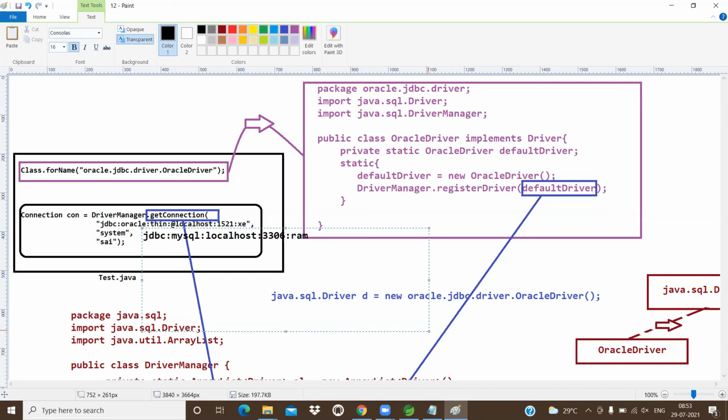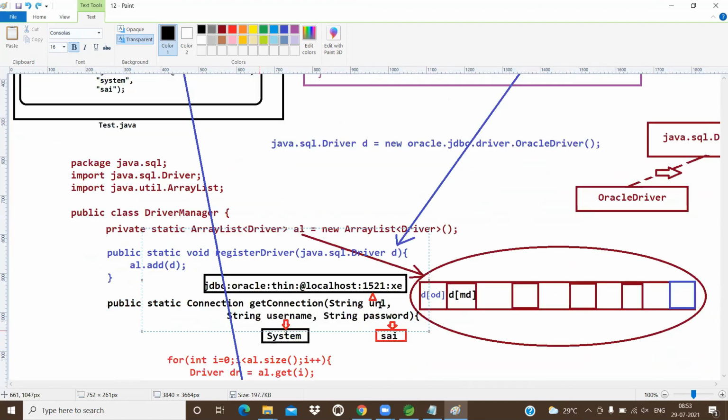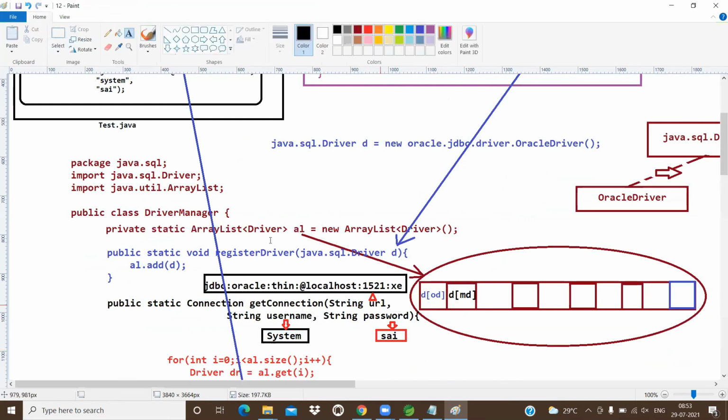Assume this is one URL. If you are passing this URL, what happens? That URL will come and be stored into where? After that, some username and password we are passing. Some root username and password we are writing.